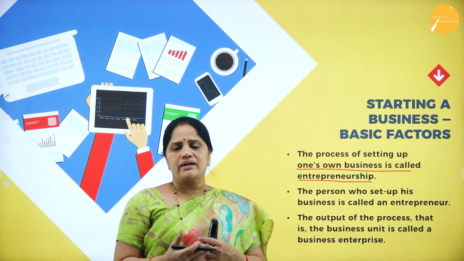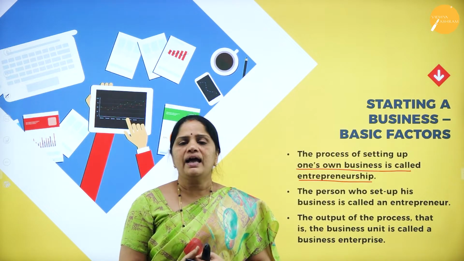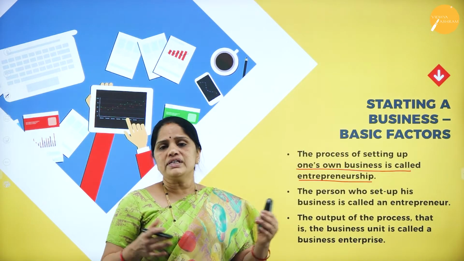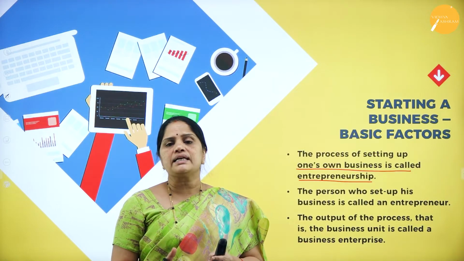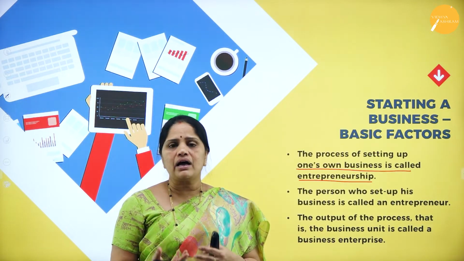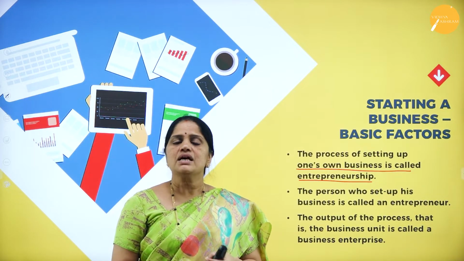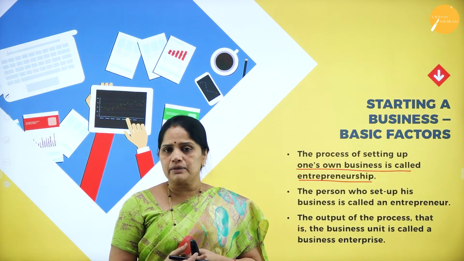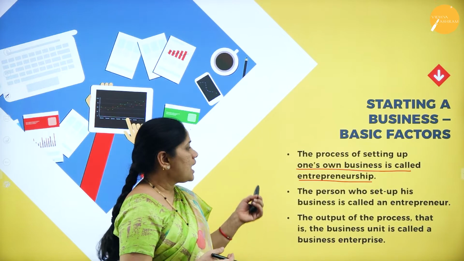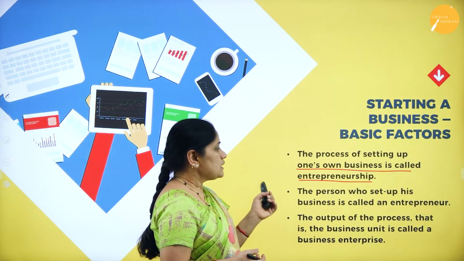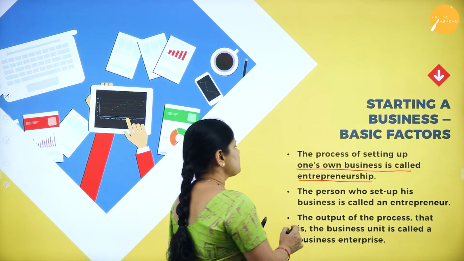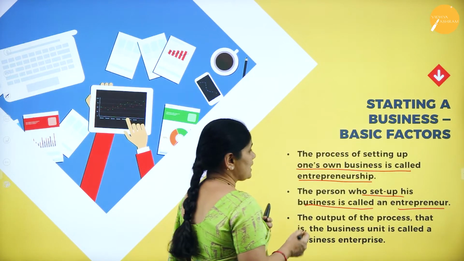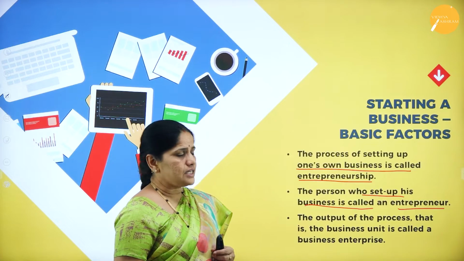Suppose we have a very good capital and a very good business idea, then we can always mobilize all the resources needed to start a business and actually launch it. The process of mobilizing the resources and launching an enterprise, that we call entrepreneurship. The person who sets up his business is called the entrepreneur. So we have understood who an entrepreneur is and what entrepreneurship is.